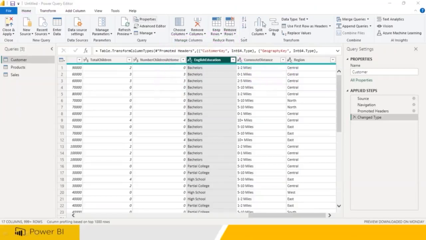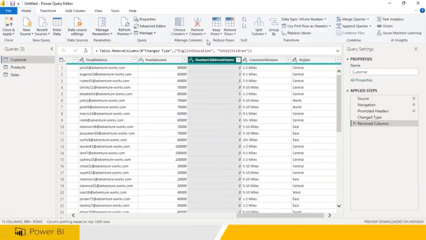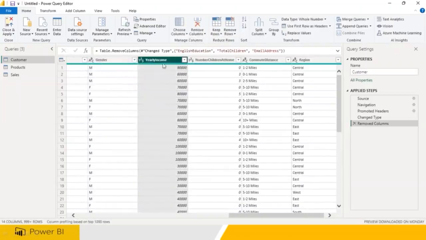Let me go. I wanted to remove. So what you do? Remove columns. So what column would I like to remove? This column you can remove like that. Our total number of children I don't need. Click on this. Go remove column. So remember, it is not removing from the original data.